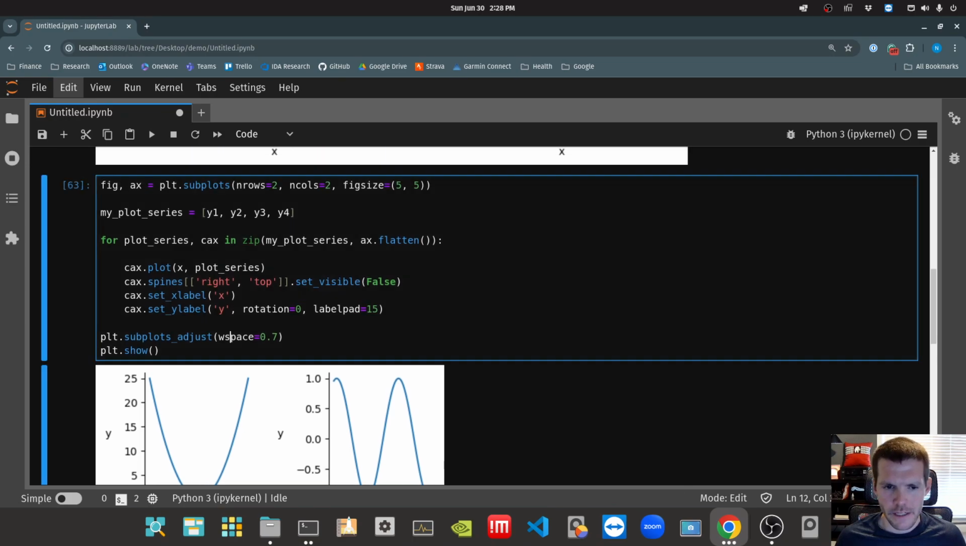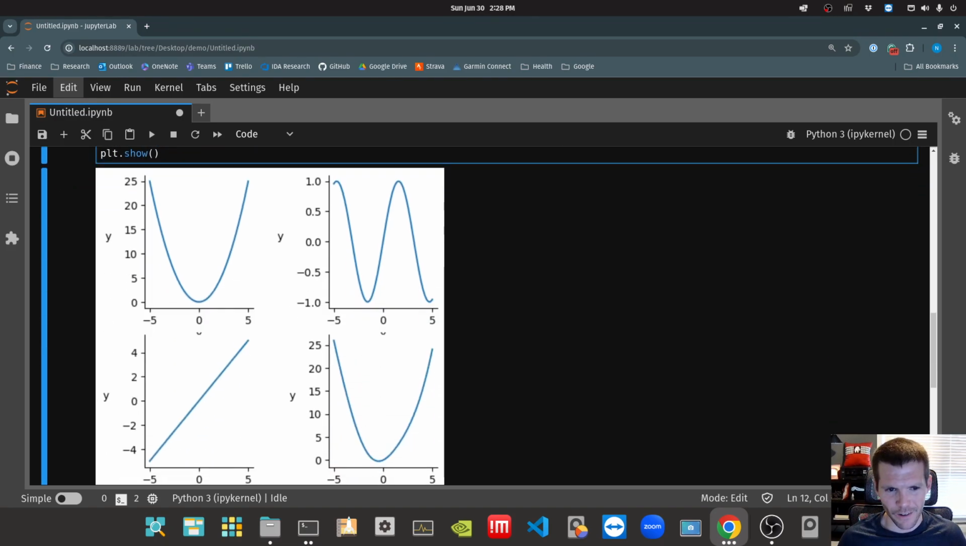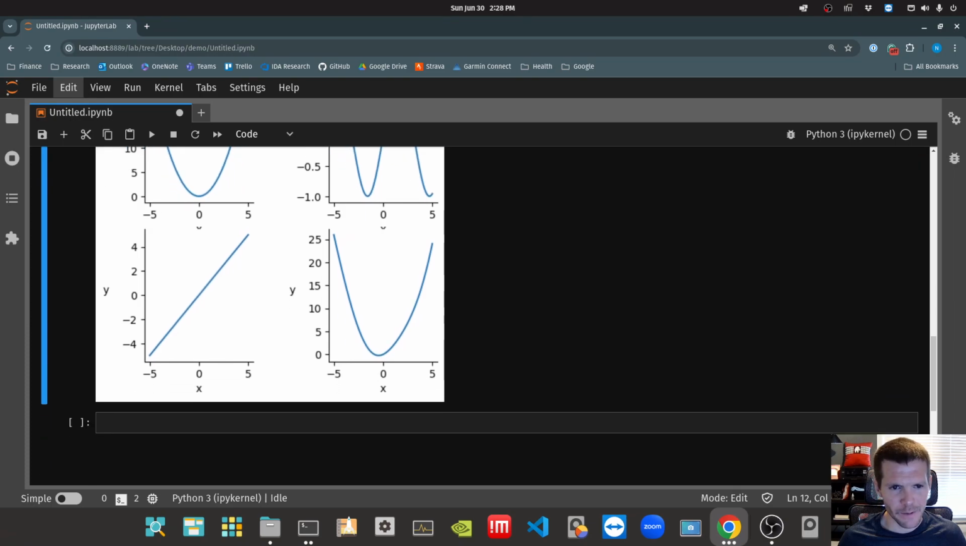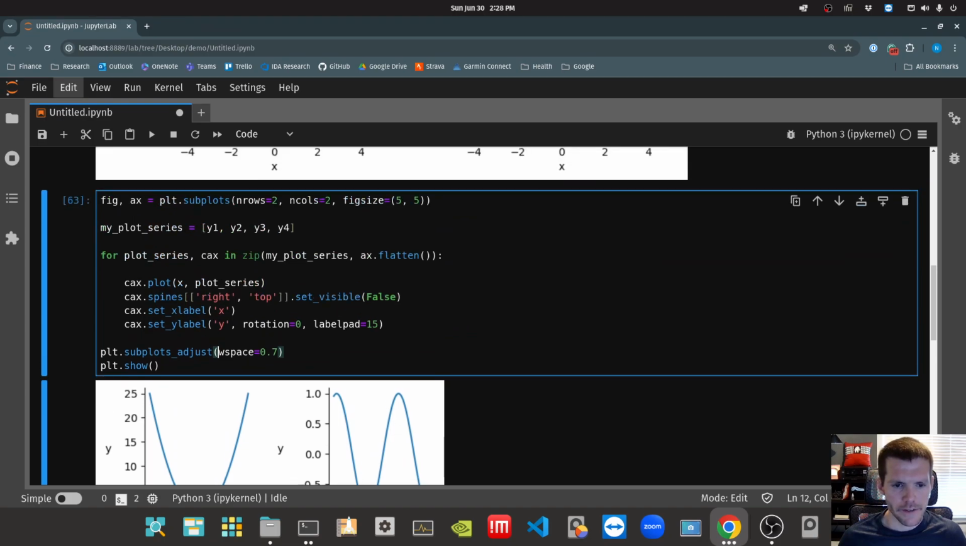So definitely this W space and the H space as well, they're interacting with this fig size parameter. So you might have to do a little bit of tuning just to get those just the way you like it. But if I look now at this plot, we can also see that our horizontal axis label, especially on that top row, is getting clipped out as well. So let's give it some H space as well. Let's say H space is equal to 0.4.